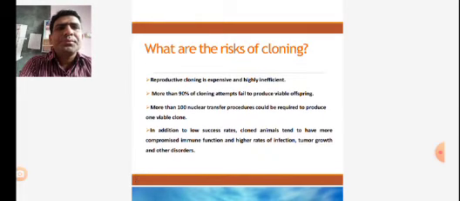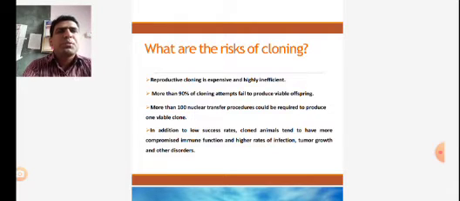Now we will see what the risks of cloning are. Some applications are there, and some risks are also there for the gene cloning technique. Reproductive cloning is expensive and highly inefficient, so for normal labs it wouldn't be possible.